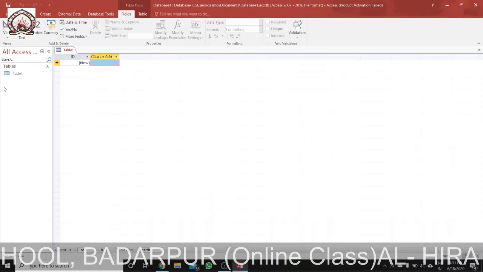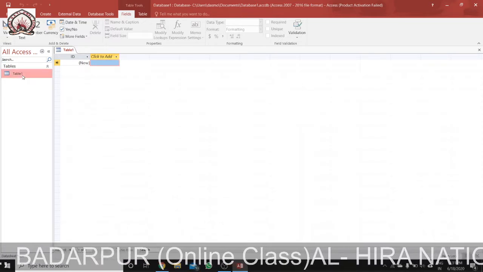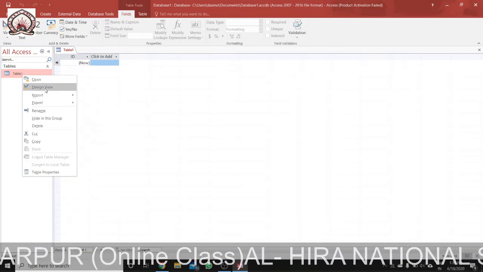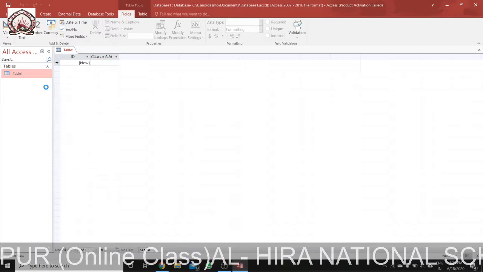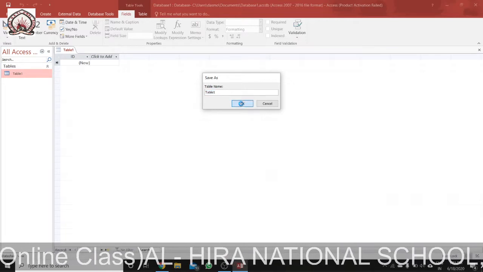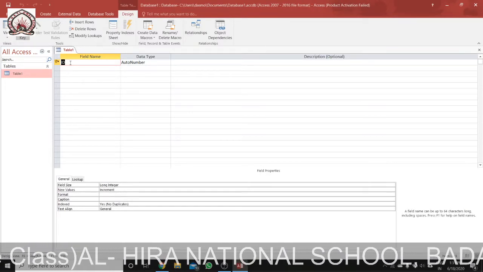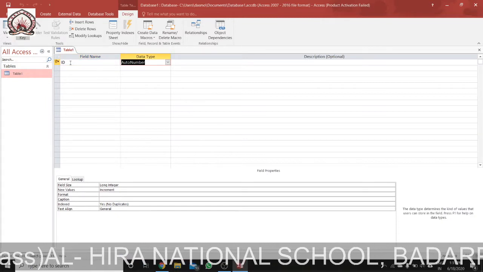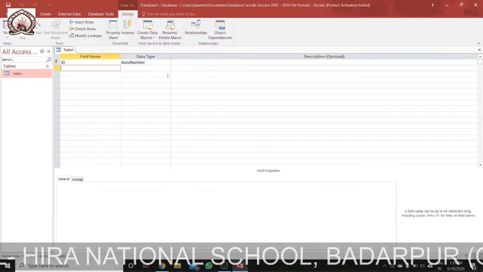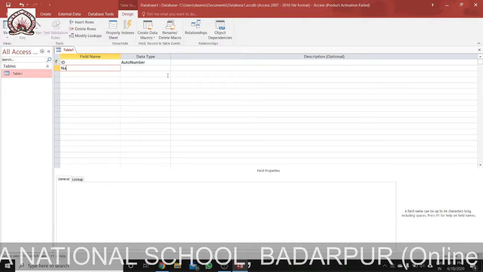Now I am showing how to make a database. First I am making a table. I am making a table in design view. I right click it and click design view. The table name is, say, table 1. So see ID, say ID. I am making the example I have shown you. We can use the tab key for going from one cell to another. Then I am taking name.